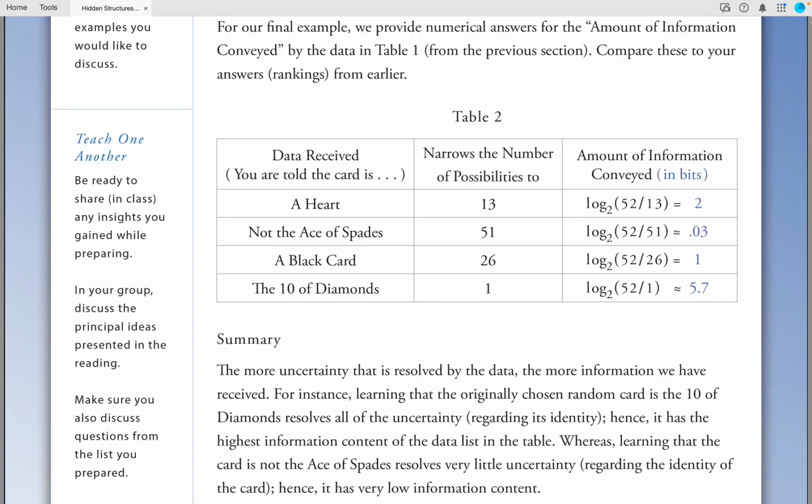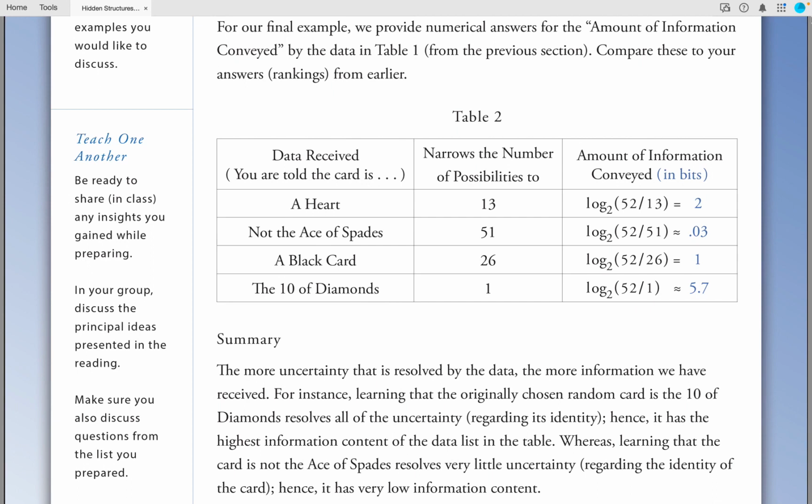Summary. The more uncertainty that is resolved by the data, the more information we have received. For instance, learning that the original chosen random card is the 10 of diamonds resolves all of the uncertainty regarding its identity. Hence, it has the highest information content of the data listed in the table.